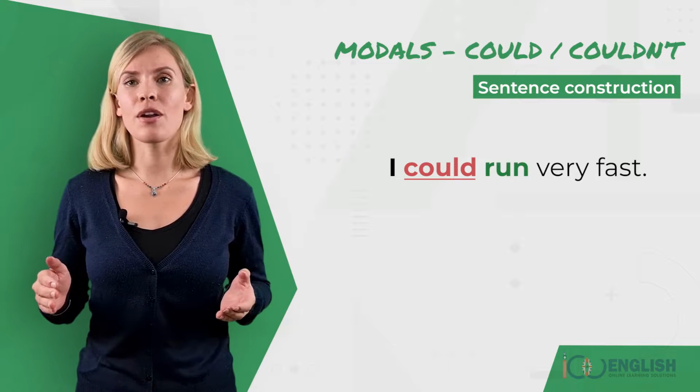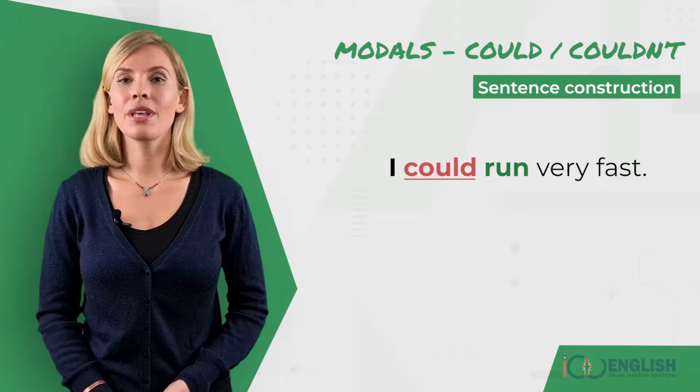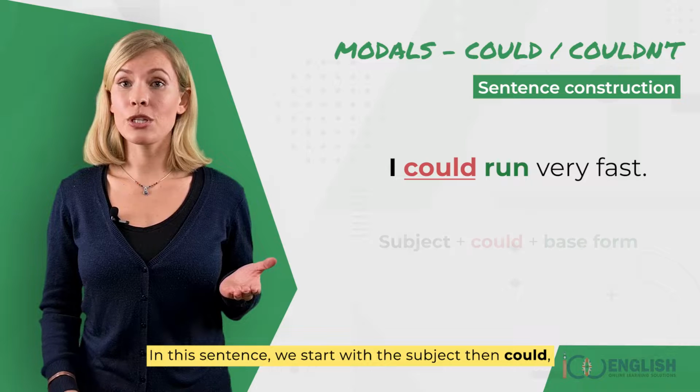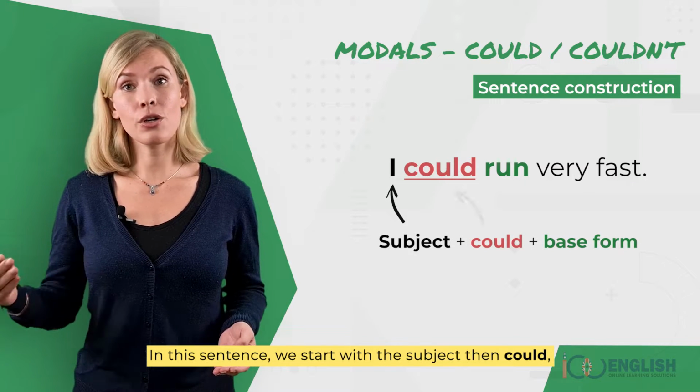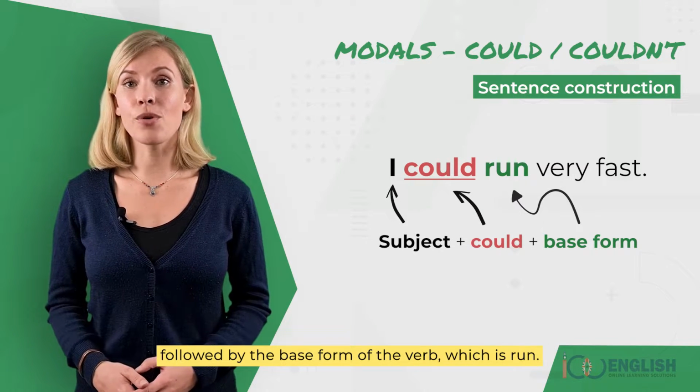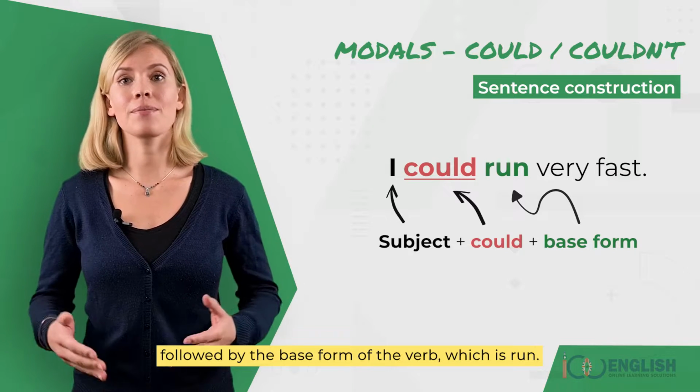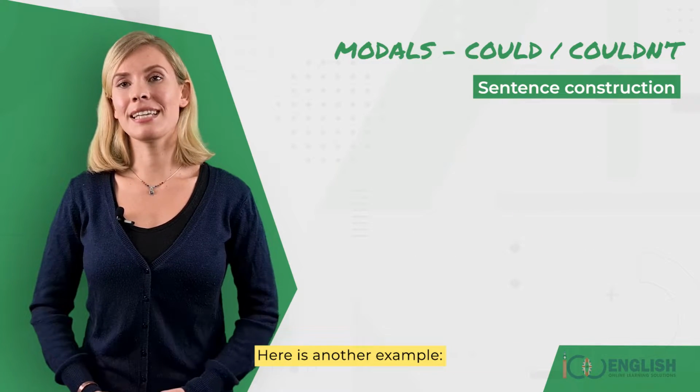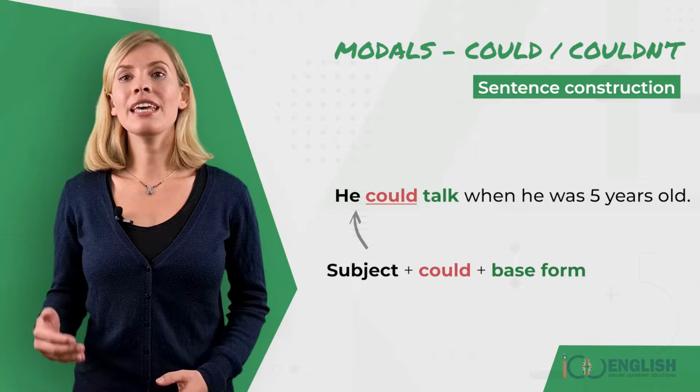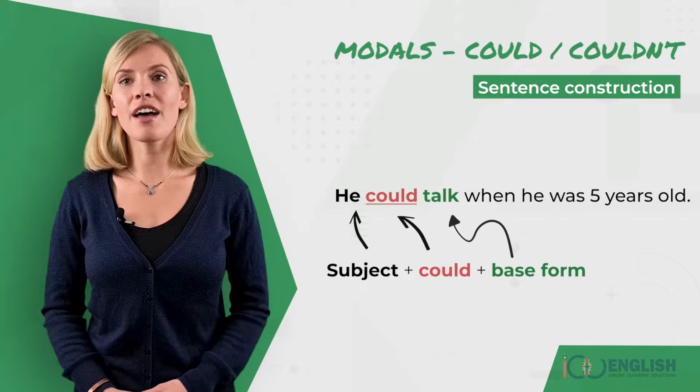I could run very fast. In this sentence, we start with the subject, then could, followed by the base form of the verb, which is run. Here is another example. He could talk when he was 5 years old.